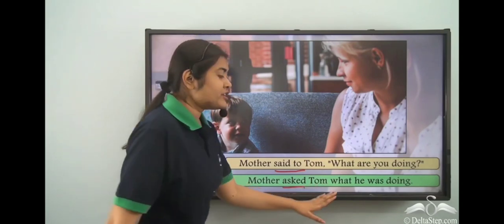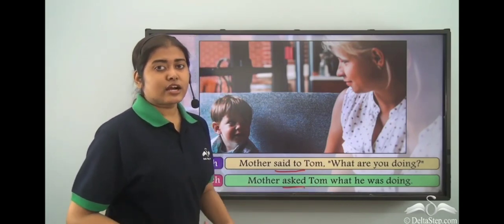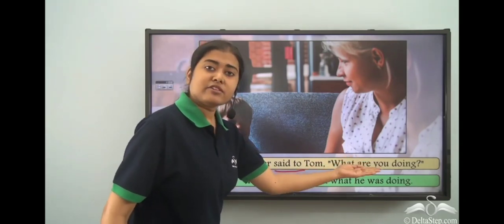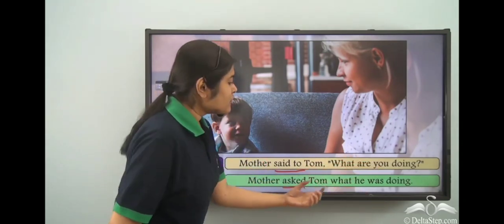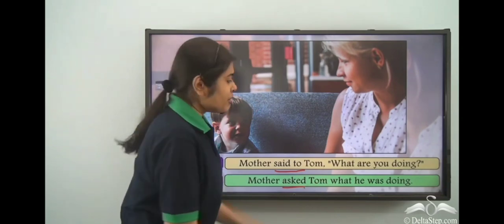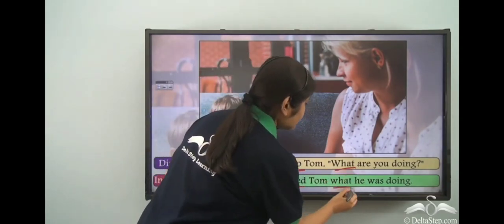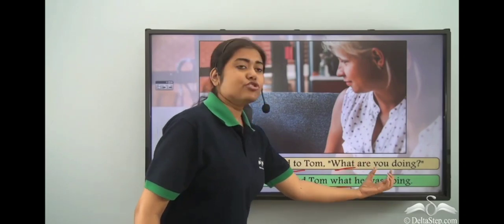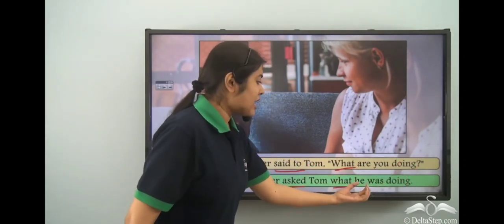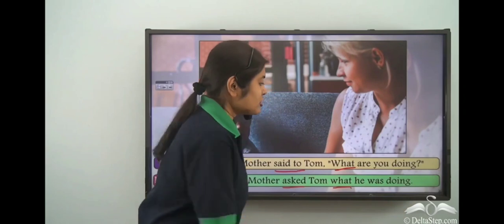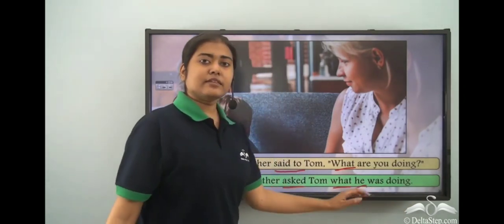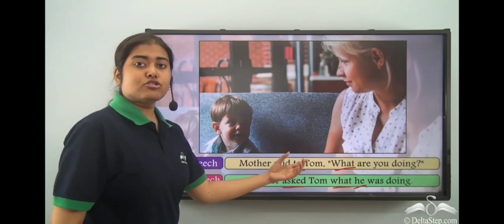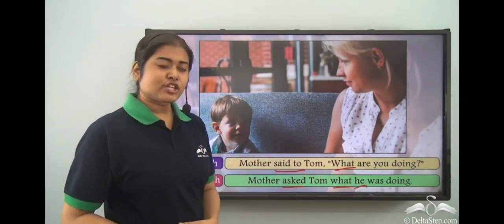Then, we do not need the conjunction that in this case. Why? Because here we have a question that is being changed. So immediately after Tom, we write the question word what. After that, we have are you doing? So that becomes he was doing. So the subject comes at the beginning. Now you here refers to Tom. So Tom is a masculine gender.